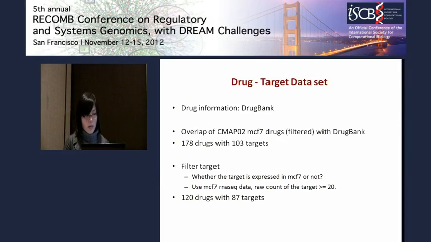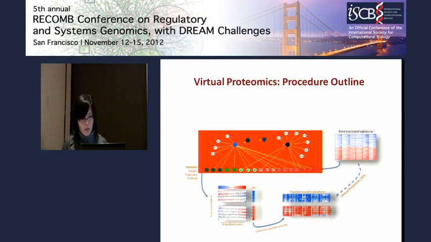I want to emphasize that the selection of this dataset is an unbiased process. And then we have the specific network. We have the drug signature. And then we use virtual proteomics to infer the master regulator activities of each of these drugs. So now we have two profiles.